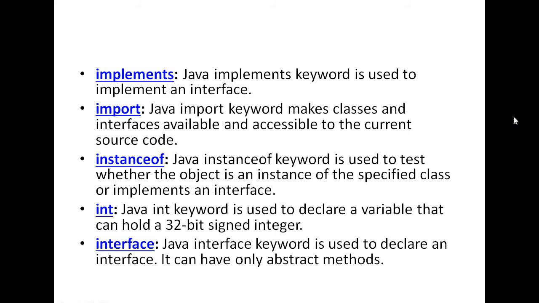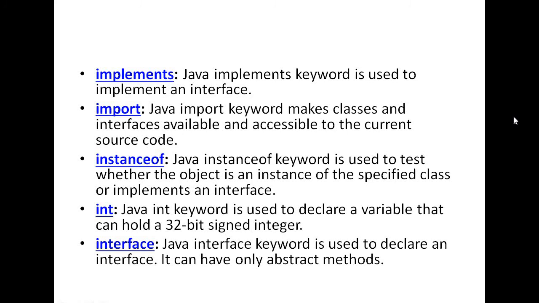Import statement is generally used to import some classes and interfaces to our program. Whenever I am writing C and C++ programming, I write #include at the top of the program to include the header file in our program. In a similar manner, when I want some inbuilt class or interfaces or methods in my program, I must import the classes and interfaces to my program. And instanceof is generally used to check whether that object belongs to our class or not.